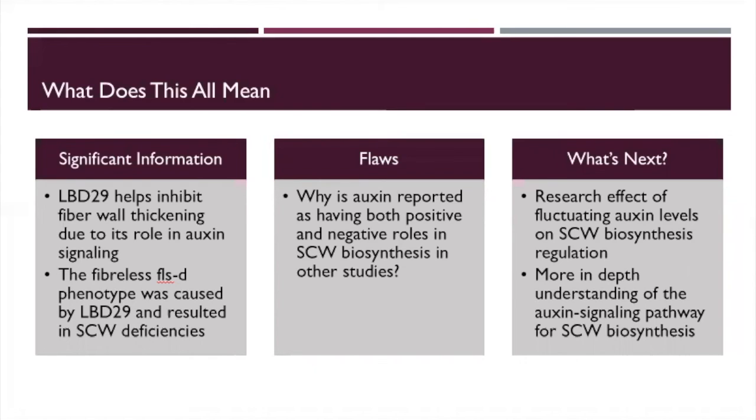One thing I wish had been talked about more in the discussion, though, is that they mentioned how other studies had reported auxin as having both positive and negative roles for secondary cell walls, but it is not explained any further. They basically mention it, but then they don't say whether it does actually have positive and negative roles, or whether the studies are based off of just different discrepancies, whether it's the methods that differ in obtaining these results. So I wish they had gone a little bit more into why auxin would have both the positive and negative roles and what this could mean for their own study.